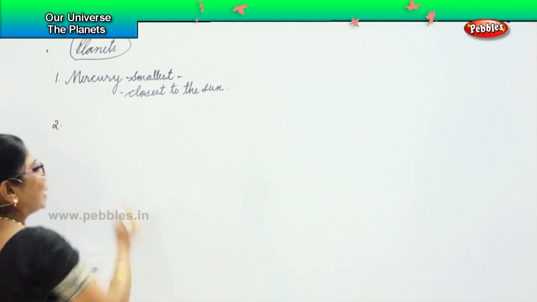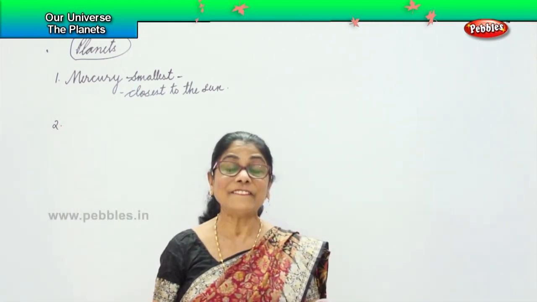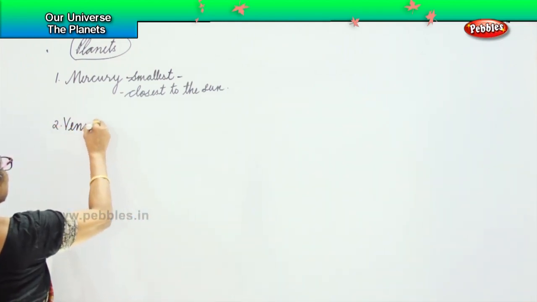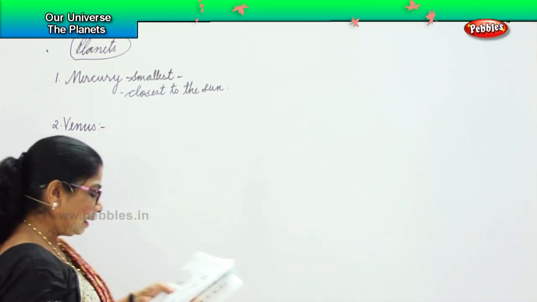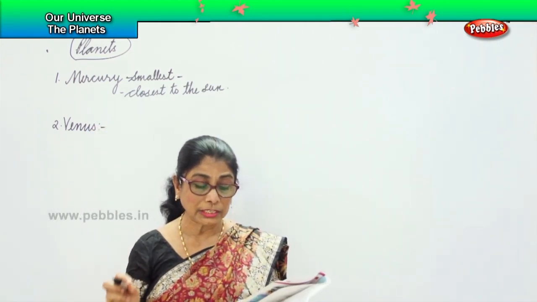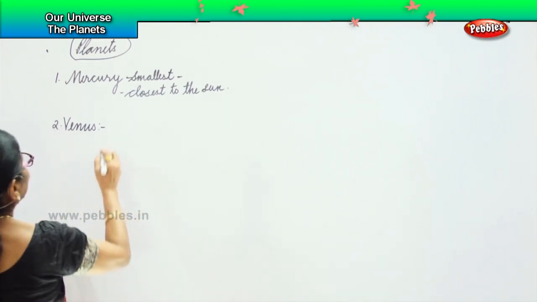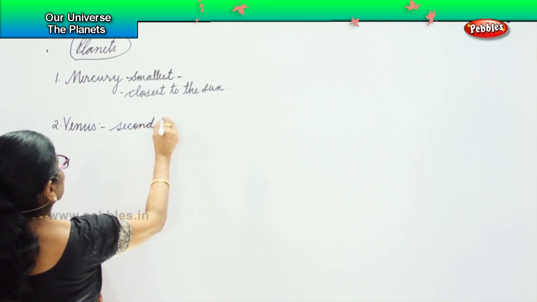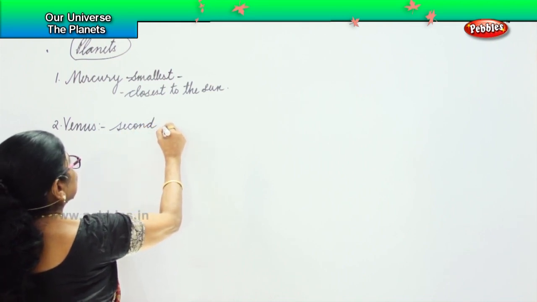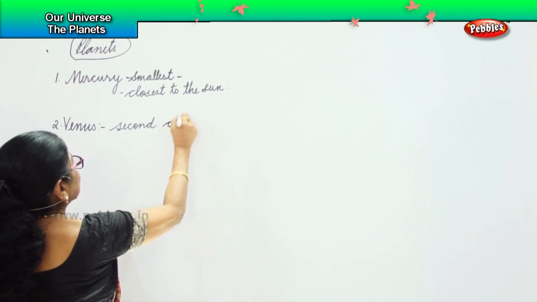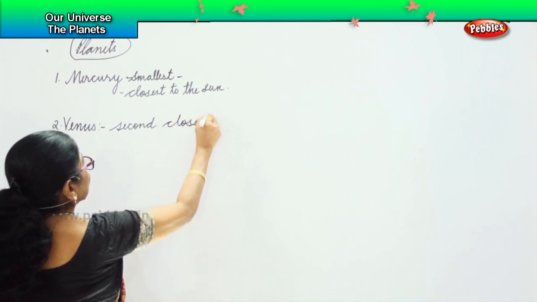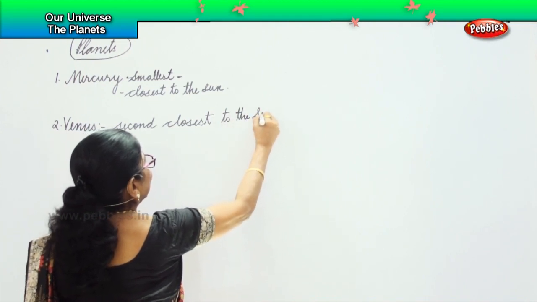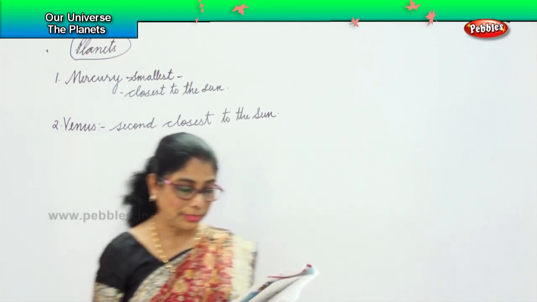Next, the second planet we are talking about is Venus. Venus is the second closest planet to the Sun. Okay, Venus is the second closest planet to the Sun.